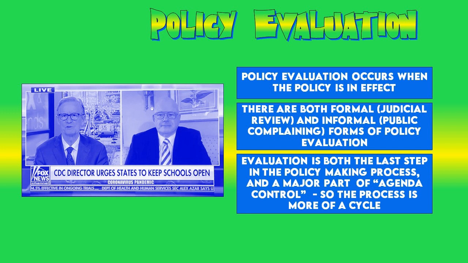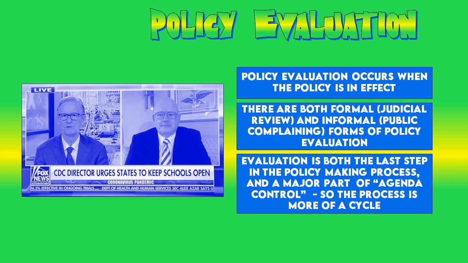So this is the last step in our process. We're trying to figure out, did this policy work the way we wanted it to or not? And even though it's the last step of the process, it's identical to the first step in the process, right? This is a major part of agenda control. Part of setting the agenda is figuring out which policies suck and which ones need to change. And so, even though the way we're going through them today is kind of a 5-step list, it's really more of a cycle, an ongoing cycle. Once you get to policy evaluation, you are right back at the beginning of the cycle again, because policy evaluation is just another form of agenda control.